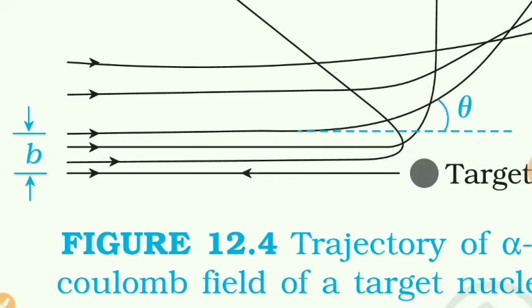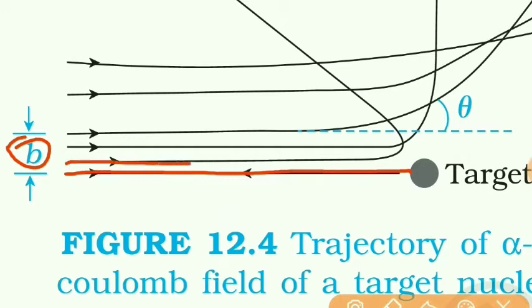So here, as the impact parameter increases, initially the impact parameter was 0 for the case of head-on collision. In that case the deflection was maximum, that is 180. But as the impact parameter increases, the deflection will decrease. You can see now once again, if the impact parameter increased, deflection decreased.